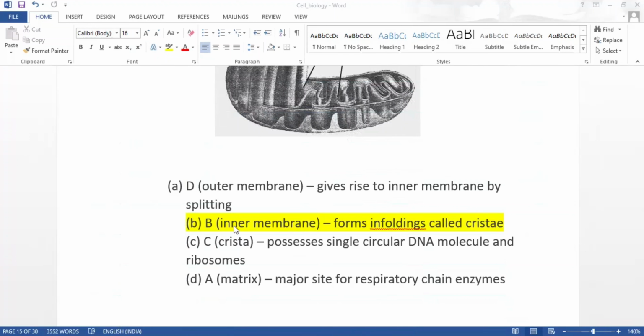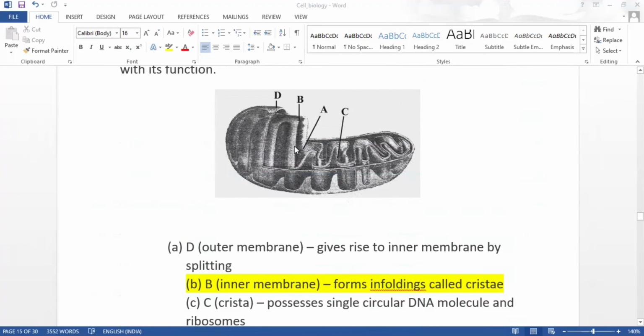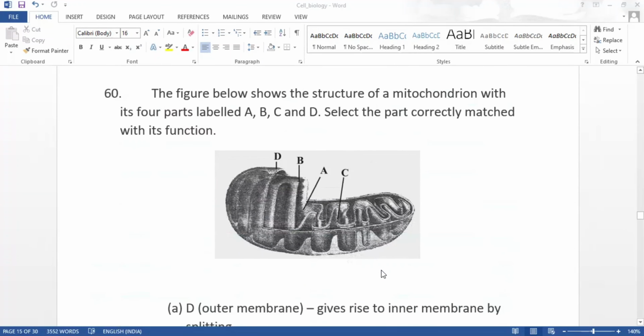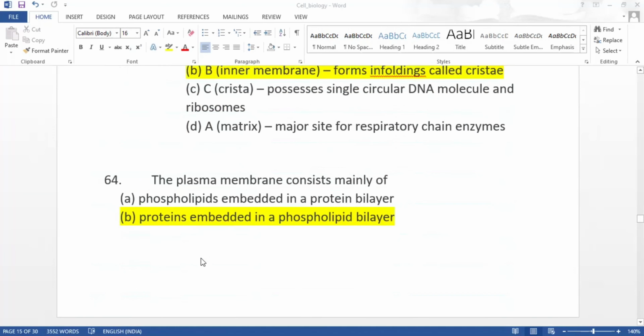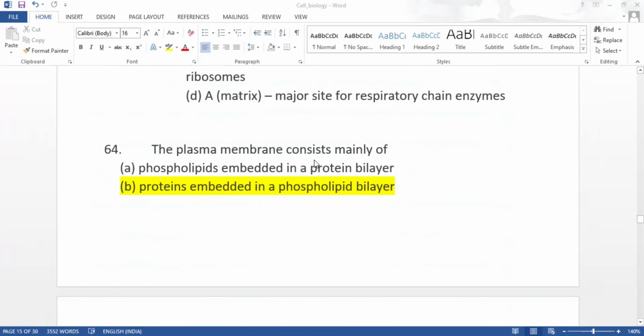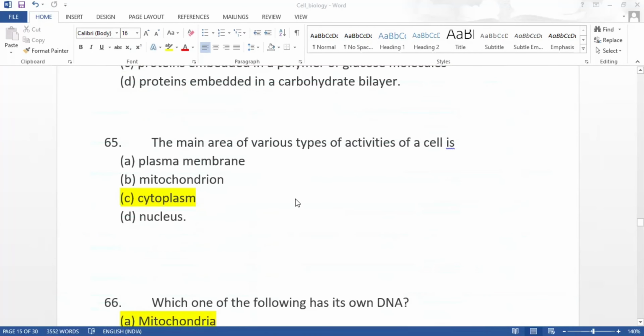B. B is inner membrane of the mitochondria. It forms infoldings called cristae. The only correct option is B, which is the inner membrane of mitochondria. All other options are wrong. The plasma membrane consists mainly of proteins embedded in the phospholipid bilayer. The main area of various types of activities of a cell is cytoplasm.